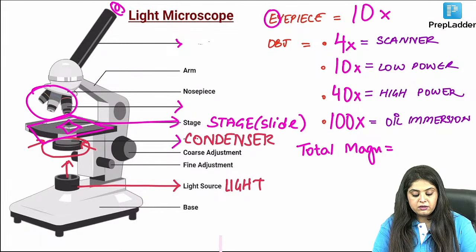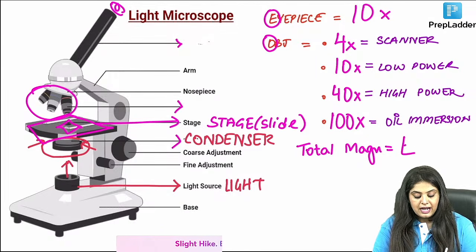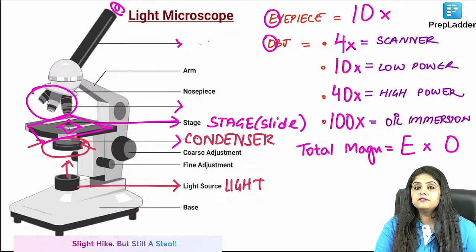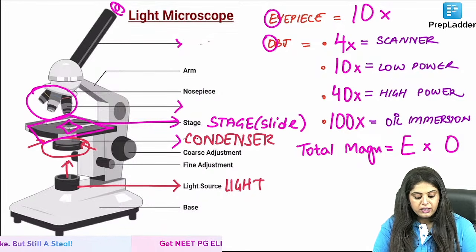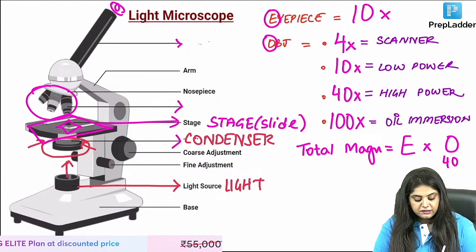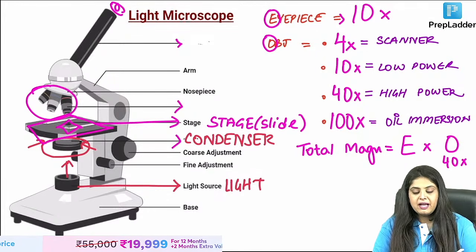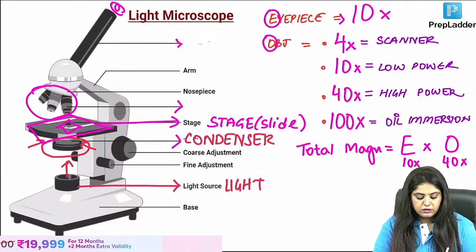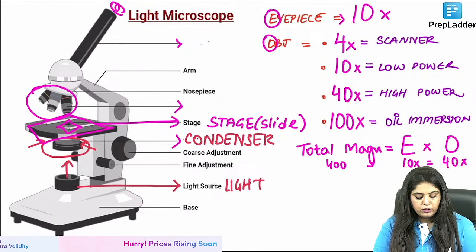It is going to be a multiplication of these two. Eyepiece multiplied by objective is the total. So if they say that you are currently viewing the slide on high power, this means you are viewing the slide on 40x. Multiplied by eyepiece, which will always be 10x. What is the total magnification? It is going to be 400x.